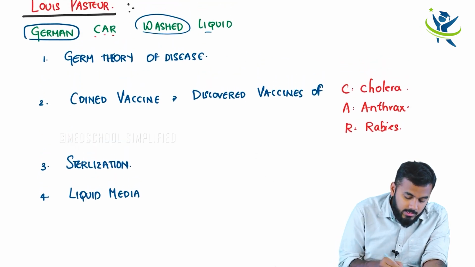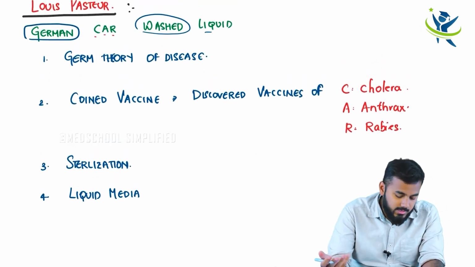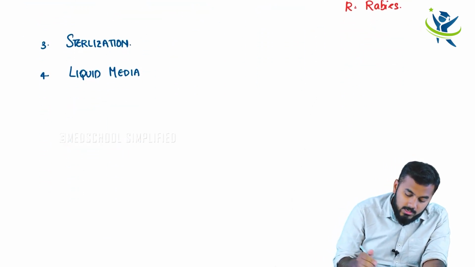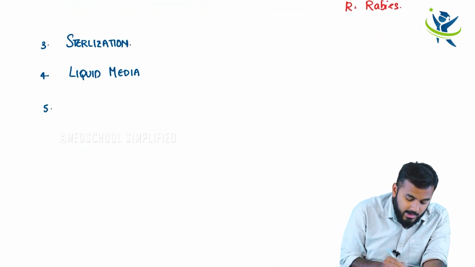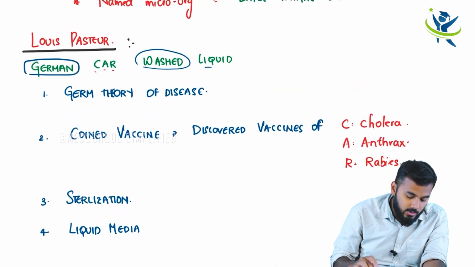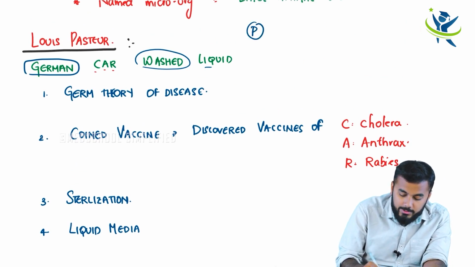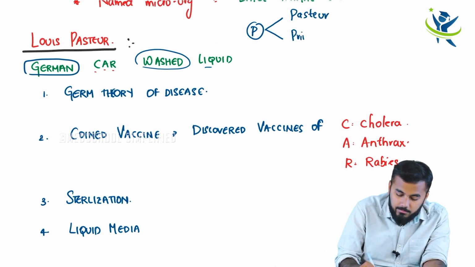So he has a German car who washed with the liquid. Simple thing, right? Apart from this, what is the fifth and sixth important thing? Look here very carefully, guys. So Louis Pasteur, right? P stands for two things: P for Pasteur and P for principle.